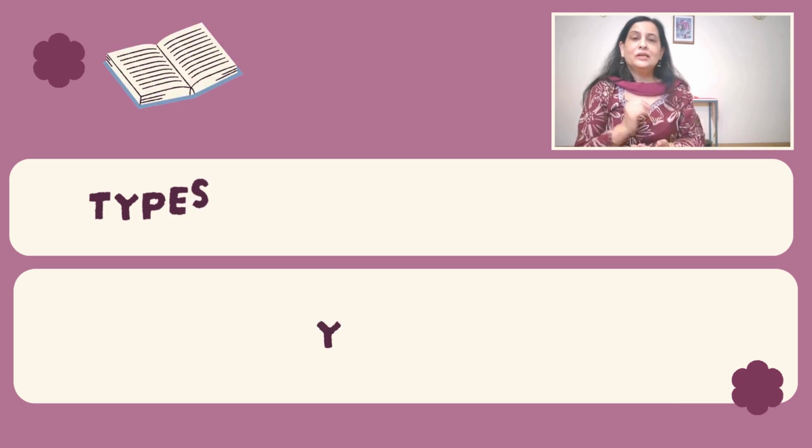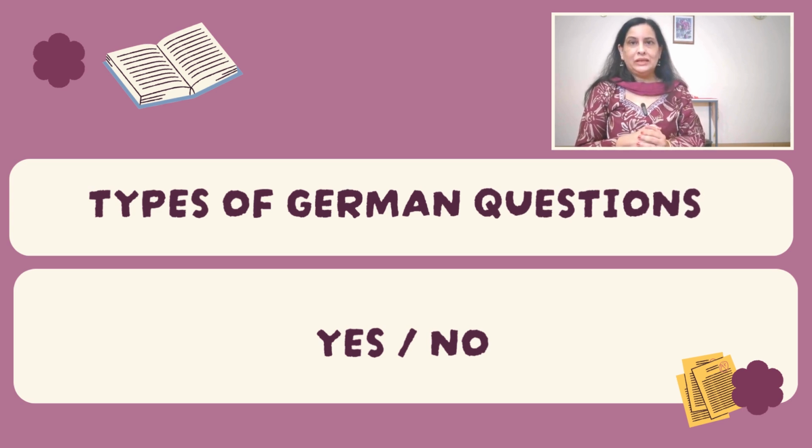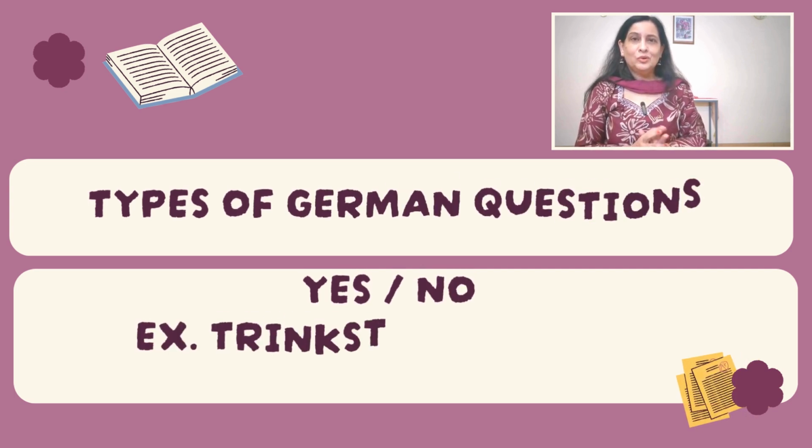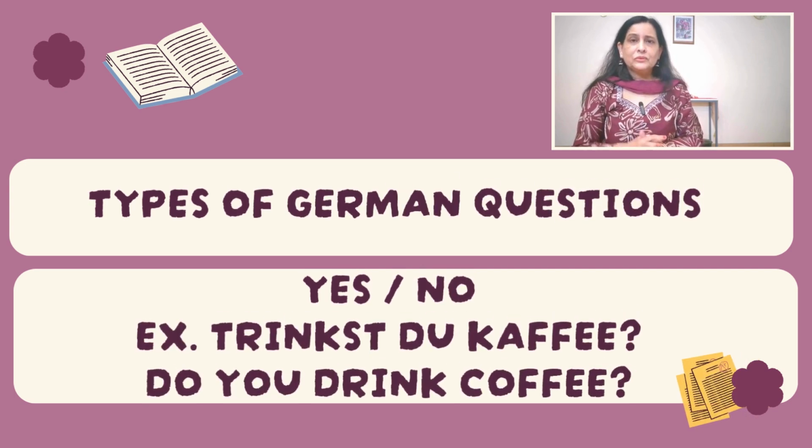Okay, clear? Now there are types of questions in German. The first type is the yes or no question. Sometimes when we ask a question, the answer will be either yes or no, "ja oder nein." For example, "Trinkst du Kaffee?" meaning, do you drink coffee? Again here the verb is coming at the first place. The answer of this question will be either yes or no, so this is called a yes or no type of question.